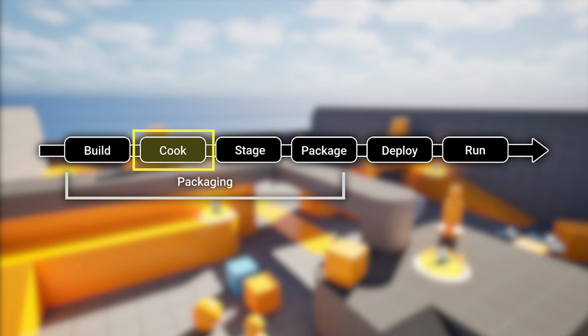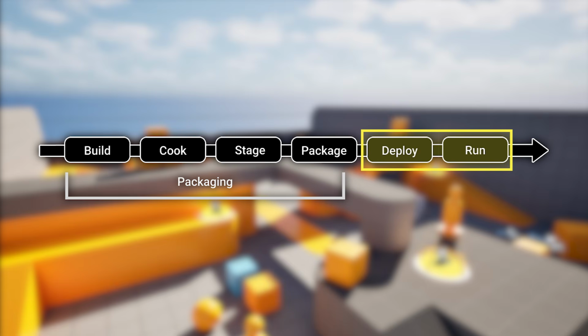The cook stage will convert assets in our project into Windows-specific content, optimizing them for faster loading times and improved game performance. Staging will copy the necessary files to run the game into a new folder, also known as a staging area. And lastly, the packaging stage will bundle the project into a distribution format that is native to the target platform. So the packaging build operation would handle those 4 stages. The last 2 stages are optional based on if you're intending to share and/or run the game on the target device, where deploy refers to the project being sent to the target platform where it will run, and the run stage launches the project on the target platform.